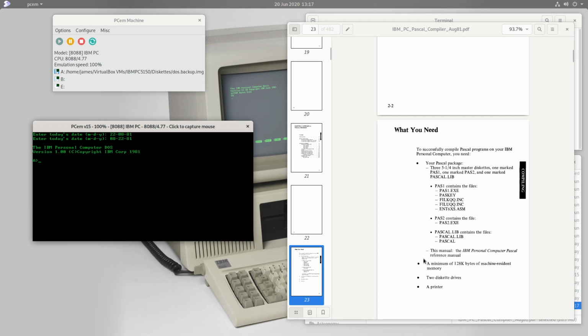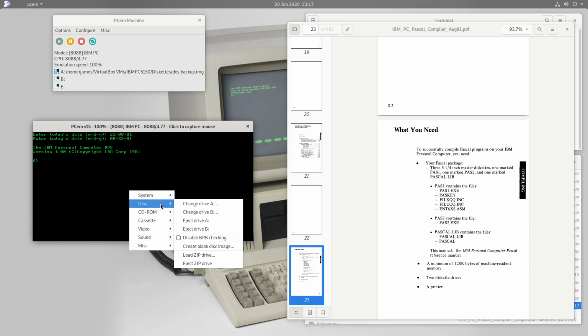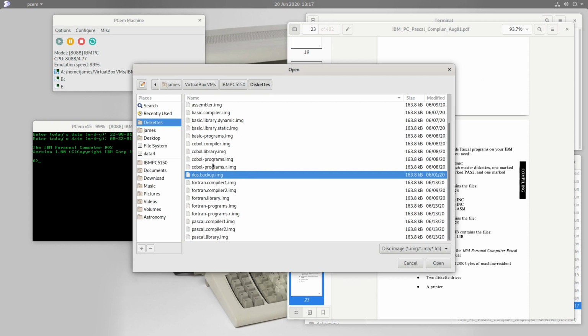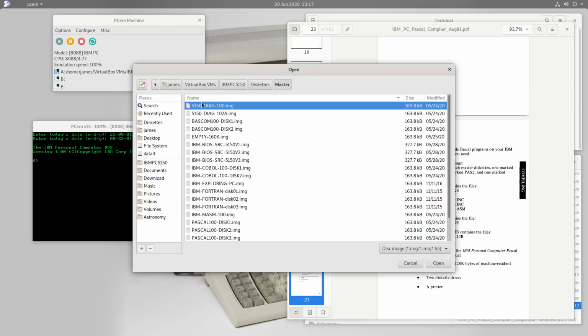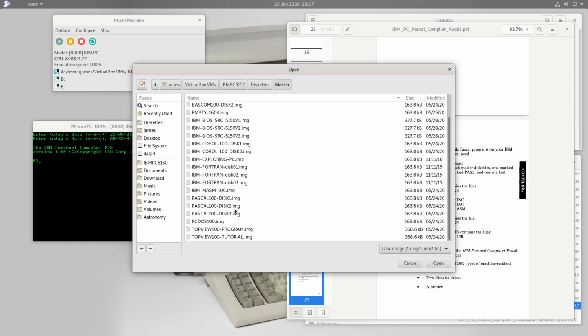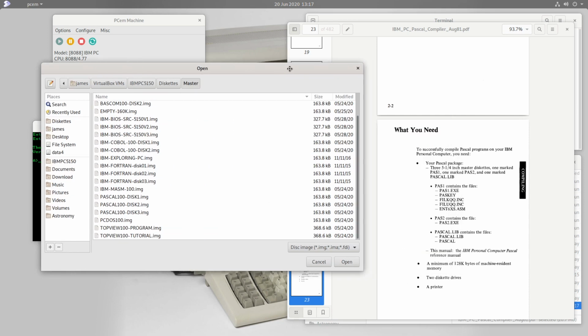So you can download these images of these 3 Pascal diskettes, and I'll put a link in the description. And so here they are. So let's have a look in drive A at the master diskettes from the Pascal compiler, which I have right here. And so this disk 1 is what the manual calls Pas1. This Pascal 2 is what the manual calls Pas2, and this Pascal disk 3 is what the manual calls Pascal lib. So let's have a look at those.